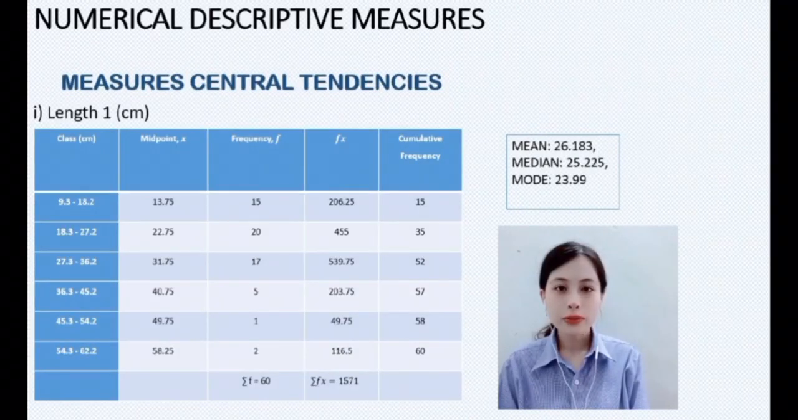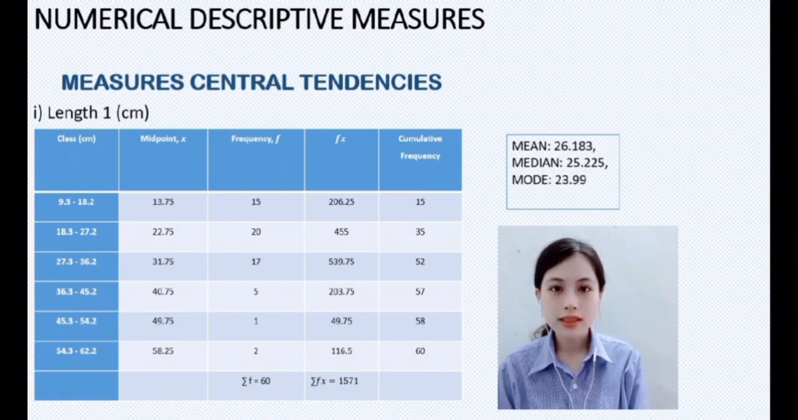Next, I will continue to present about the numerical descriptive measures. First is measure of central tendency. The measure of central tendency is a value that represents the center of a distribution. The most commonly used measures of tendency for ungrouped and grouped data are mean, median, and mode.